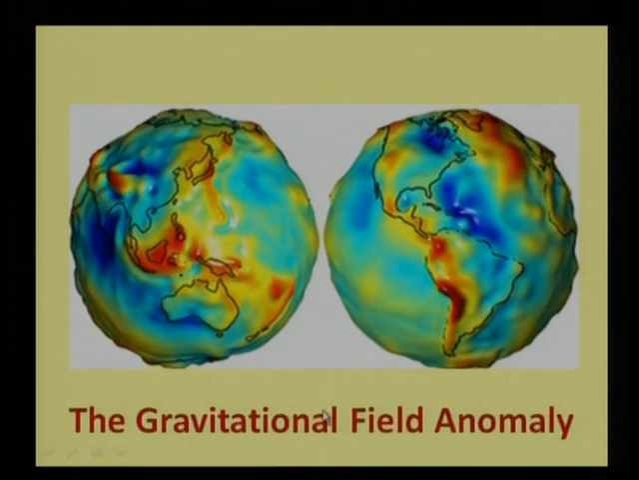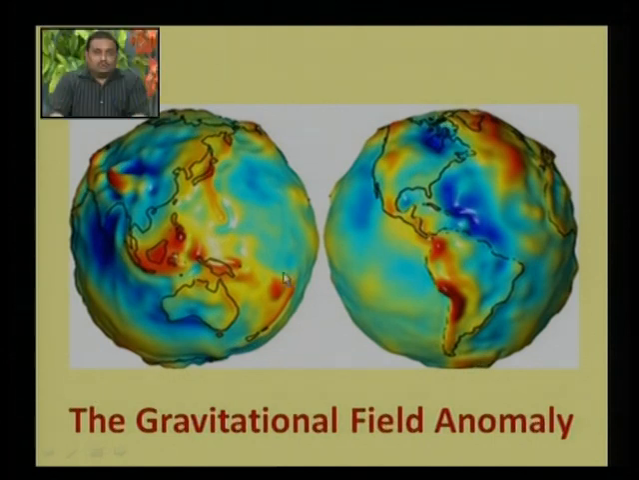So this is called gravitational field anomaly, and it is given here for the entire surface of the earth. We can see it is not constant but varies from point to point, and that is a very important aspect. It is because of this that satellite orbits are not exactly circular, but they change.